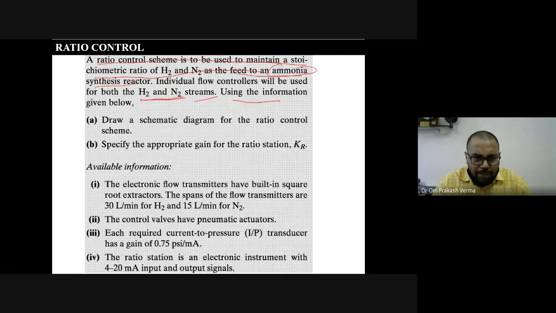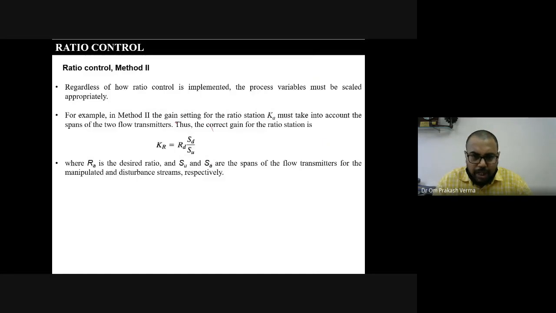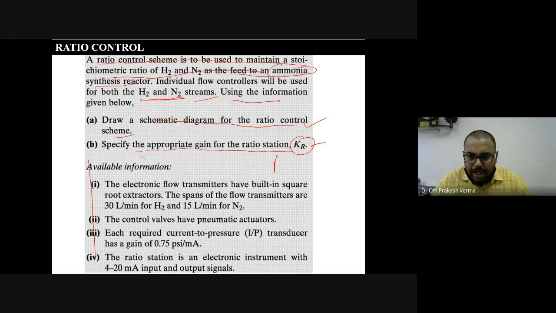So using the information available, draw a schematic diagram for the ratio control scheme. We have to draw the schematic for the ratio control. And the second one is the appropriate gain for the ratio station, KR. What do we have to do? We have to find KR. We have already seen this with the help of an example. KR is equal to RD into SD by SU, right?